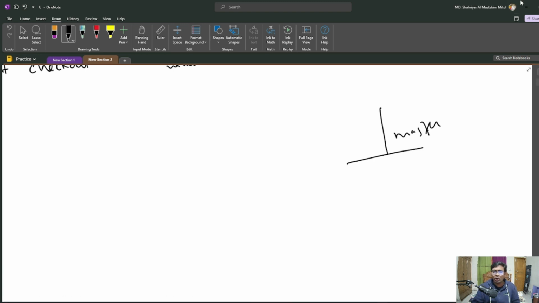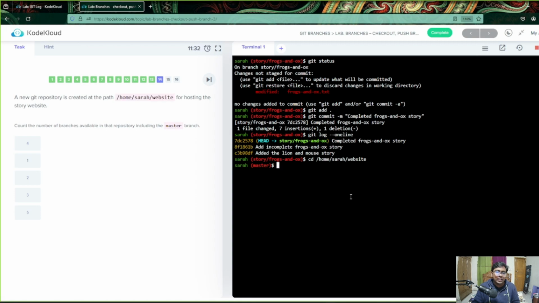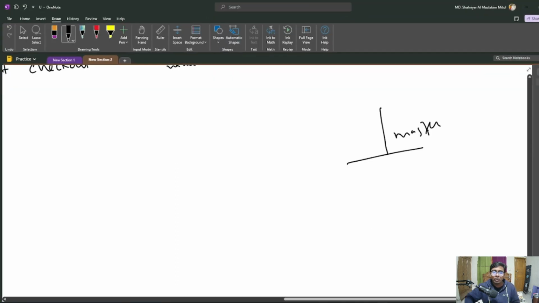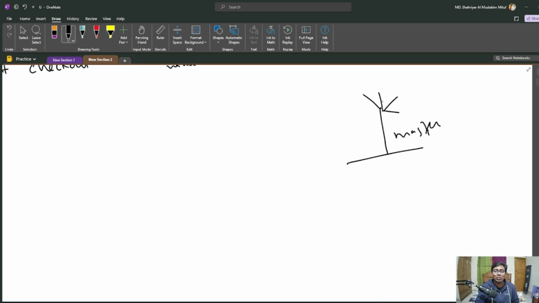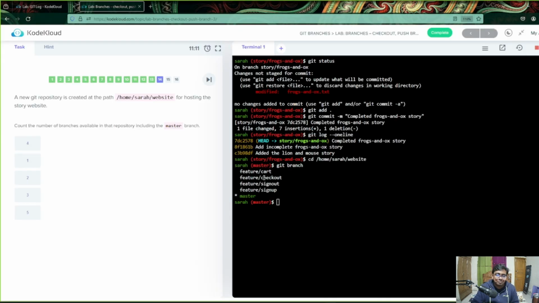Right now, we don't know how many branches are out here, but there is a way to check out the number of branches. So git branch. So you can see there are kind of 1, 2, 3, 4, 5 branches here. So almost 5 branches as a whole. So these are the branches in this location.